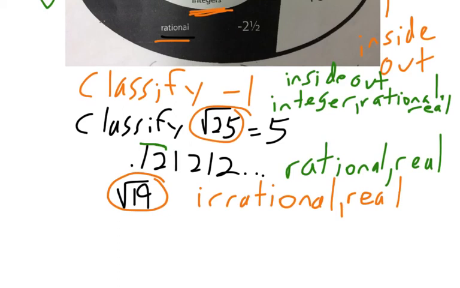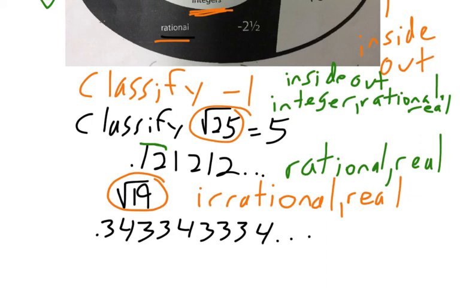And I will go over one more confusing one. If you had like 0.343343334... this number, you can't put a bar over the 34, because if you did, that would mean this next number was 34. And this would have to be 34, and that's not the case, is it? So nothing is repeating there, and the ... means it goes on and on forever. So this one's also going to be irrational, because it never repeats, it never terminates, and if it's irrational, it's also real.